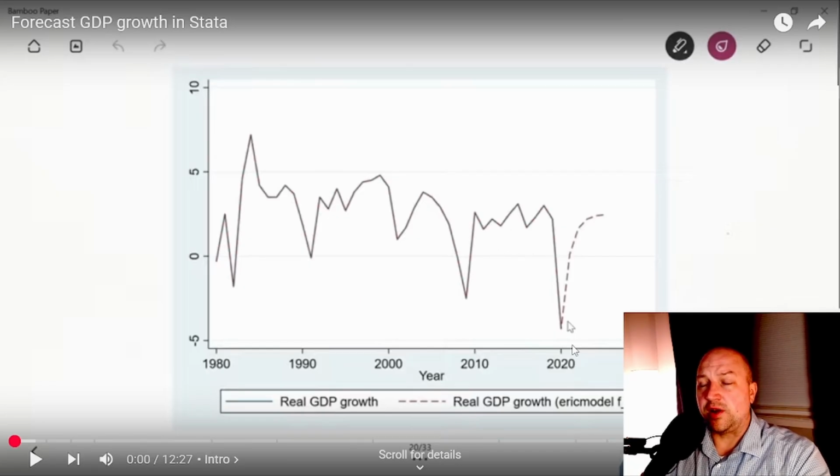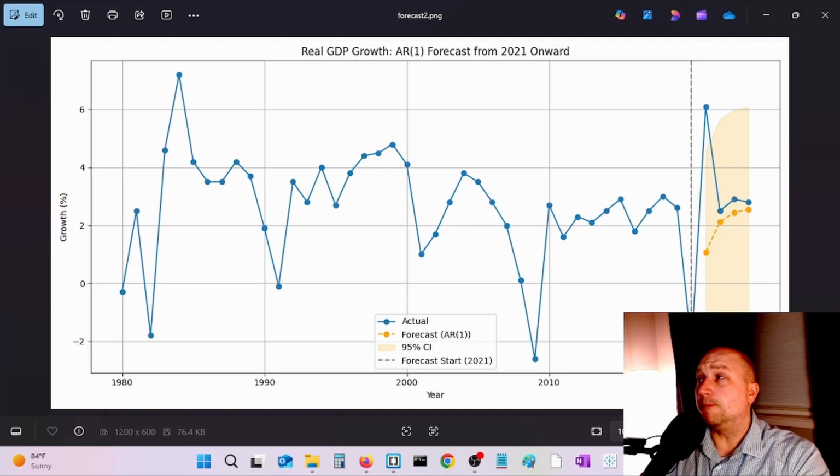You can see here, I tried to forecast GDP growth after 2020, after the hit of the pandemic. And in my model, after several years, the forecast would slowly return to the sample mean. Now there's some problems with this because in reality, we had a large jump in GDP growth in 2021, which I show here. So this is a Python plot, the same GDP growth series, with my previous forecasts in yellow, along with some confidence intervals. We see this big jump in actual GDP growth here at the top, over 6%.